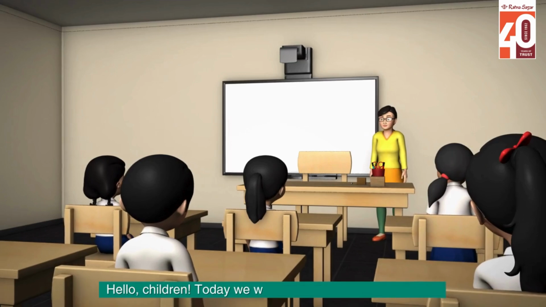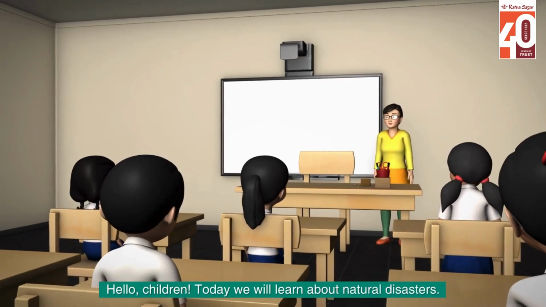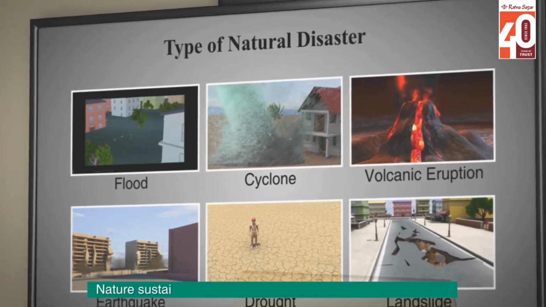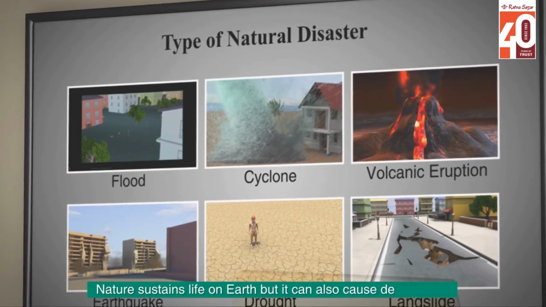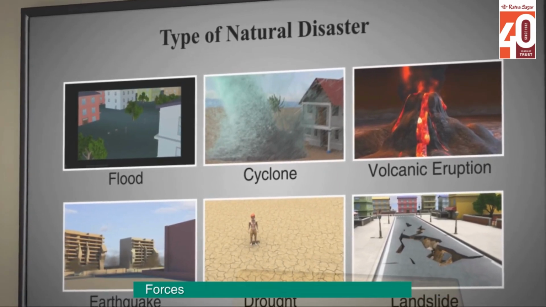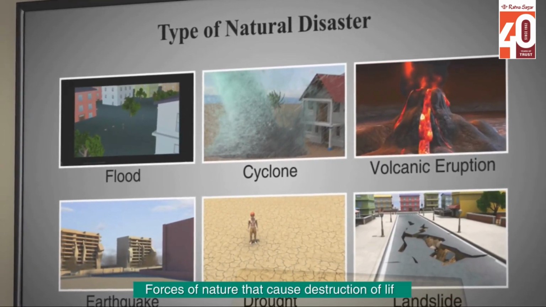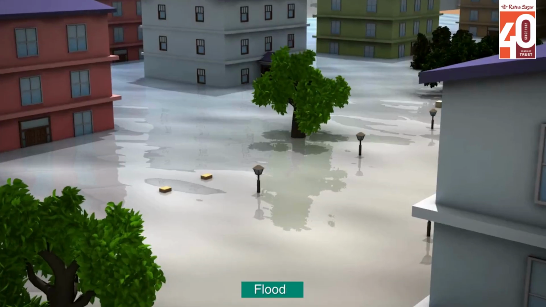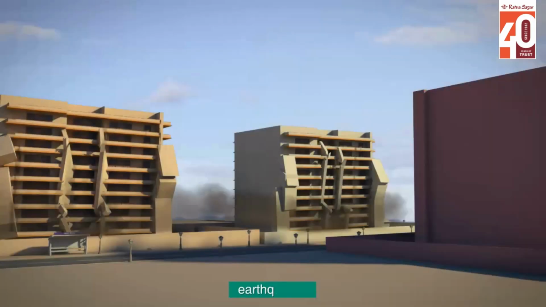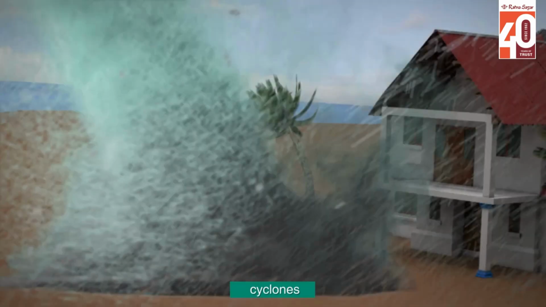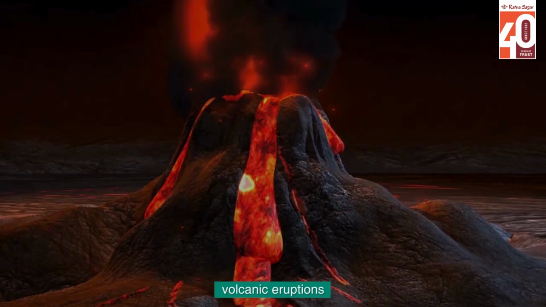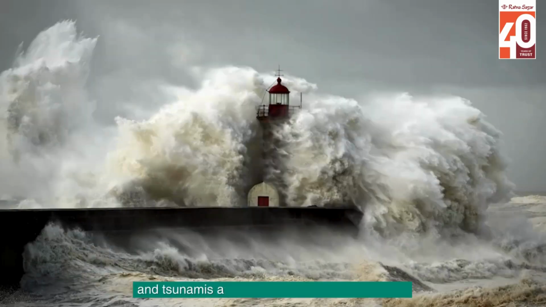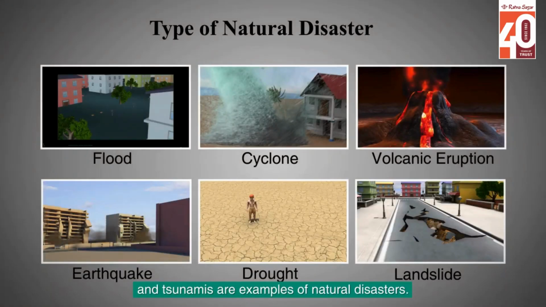Hello children! Today we will learn about natural disasters. Nature sustains life on earth, but it can also cause destruction. Forces of nature that cause destruction of life and property on earth are called natural disasters. Floods, droughts, earthquakes, cyclones, volcanic eruptions, landslides, and tsunamis are examples of natural disasters.